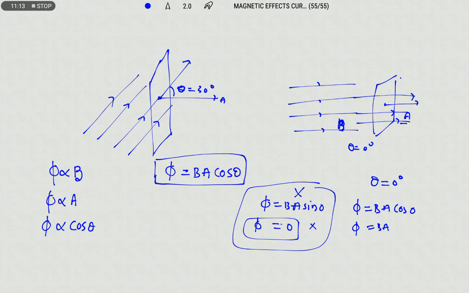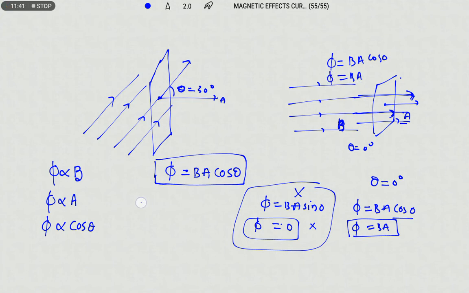I think you understood why I am taking only cos, because when the field is perpendicular to the coil, the greater number of field lines are passing. To get the maximum flux expression, we need to take only the cosine function. Therefore phi equals BA cos theta. Now let us find this expression. So phi equals BA cos 0. Cos 0 is 1, therefore flux will be BA.